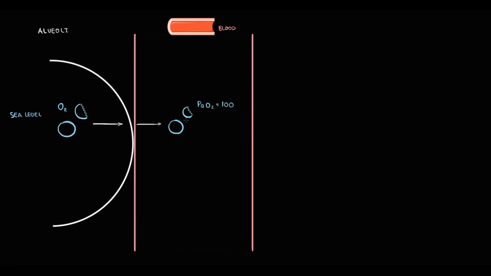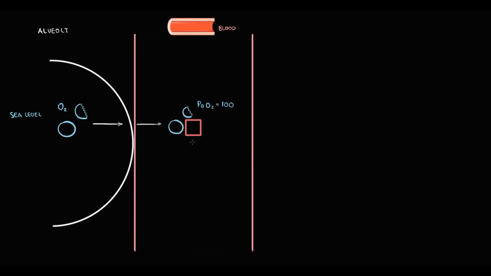Decreasing amount of oxygen molecules in the blood will lead to respiratory alkalosis, which is the crucial event in the pathogenesis of altitude sickness. So let's break down this concept in detail. So here are the alveoli compartment and the blood compartment. Initially, let's take a normal state. At sea level, oxygen from the atmosphere comes to alveoli. From alveoli, oxygen diffuses into the blood. The amount of oxygen molecules in the blood we measure by partial pressure of oxygen in arterial blood, and in normal state it's approximately 100.